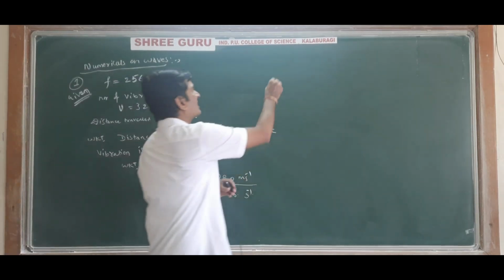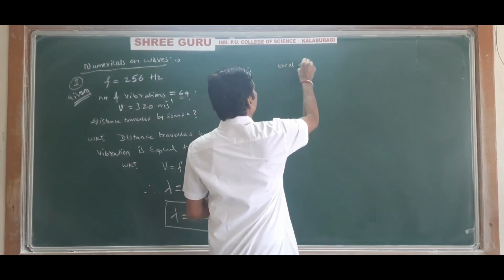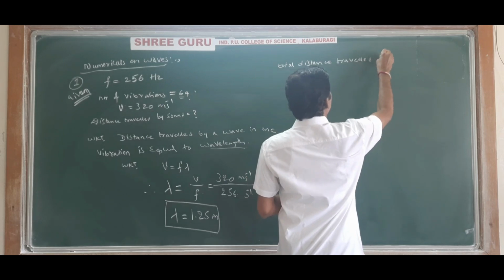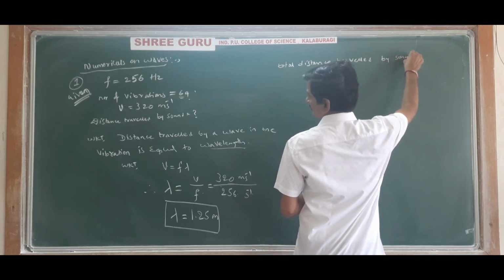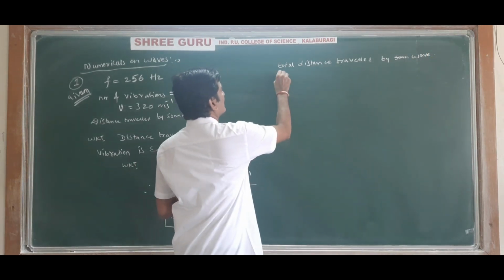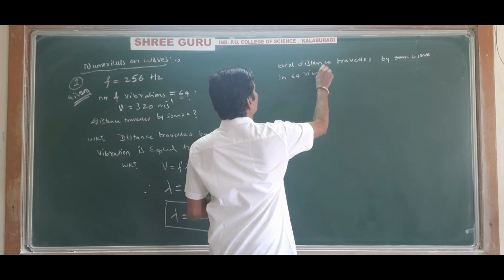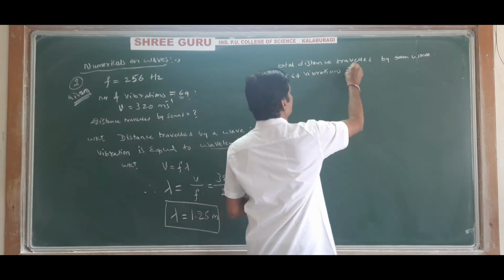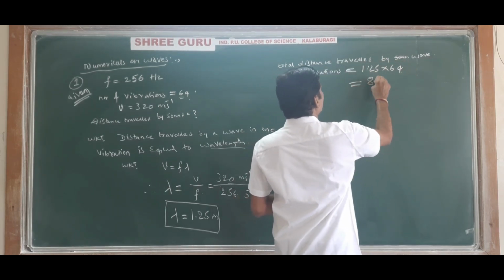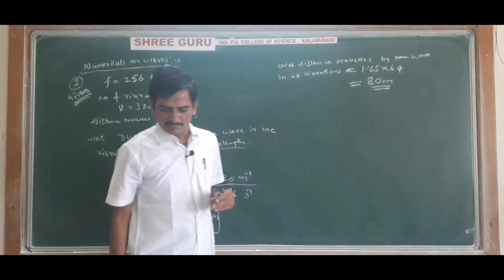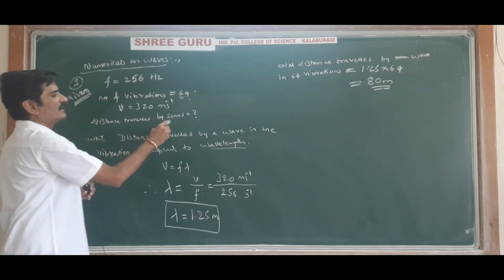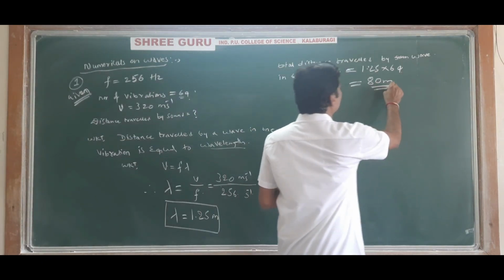So therefore total distance travelled by sound, by wave, in 64 vibrations is equal to 1.25 into 64, and that will come to 80 meter. On calculation you will get the answer as 80 meter. So the distance travelled by the sound in air in 64 vibrations is 80 meter.